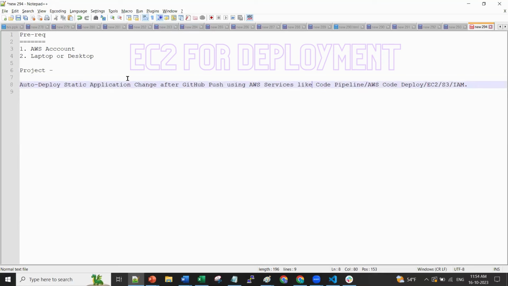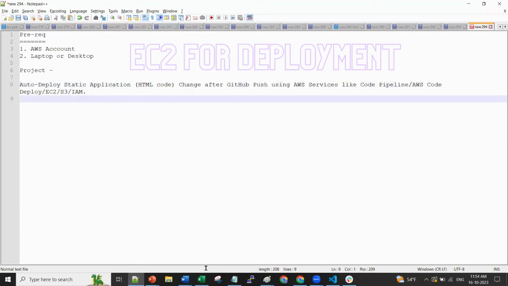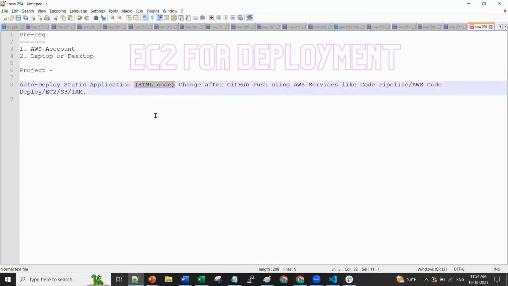So the question here is auto deploy static application. Very good question. What is a static application? Think of a static application as an application which will not change. It's HTML code which will not change. Like in your company, maybe a blog written by your senior, maybe a technical expert. He's writing a blog internally which is not going to change. Or if he wants to change, he can go and change it statically, but it is not going to touch the database. It's just an HTML thing.